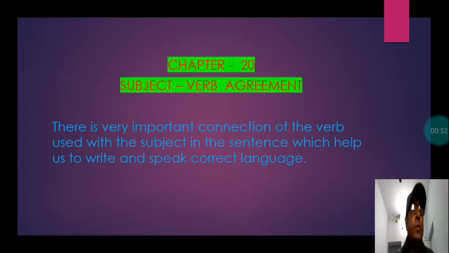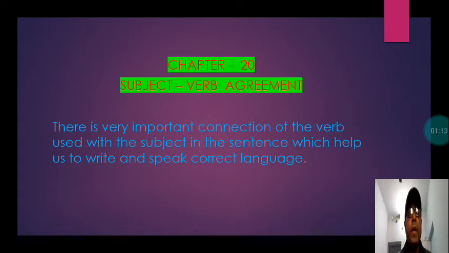Let us know first, what is subject-verb agreement? What is this agreement called and why is it named? It is very interesting. Subject-verb agreement. Agreement is done among human beings, among us. How is it here? Subject-verb agreement.